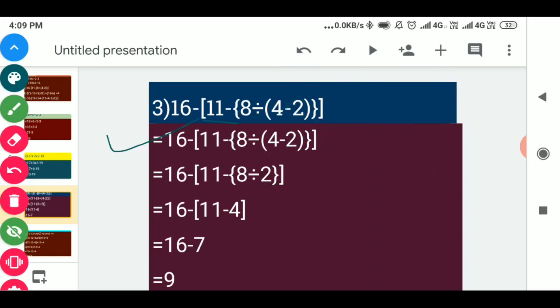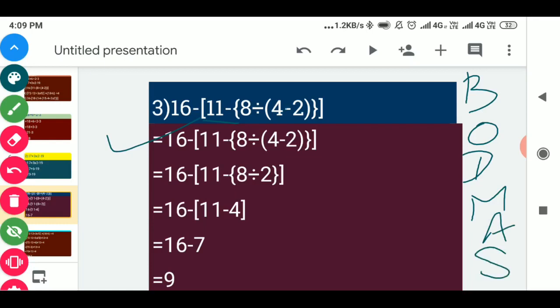In the second step, according to the BODMAS rule, we will solve the bracket first of all. And in bracket I have told you 3 types of bracket are given, that is a small bracket first, then second one is curly bracket, and then after that big bracket.